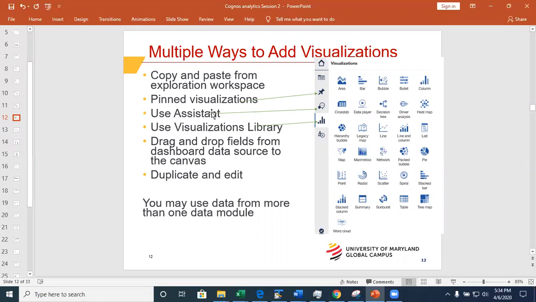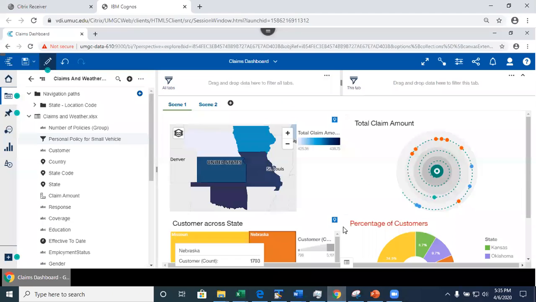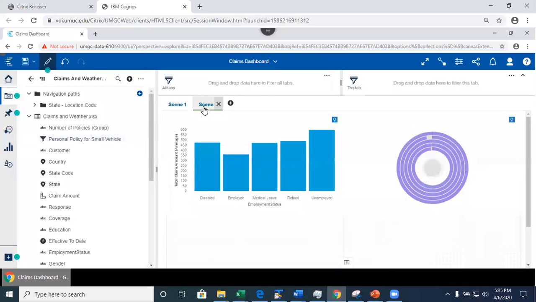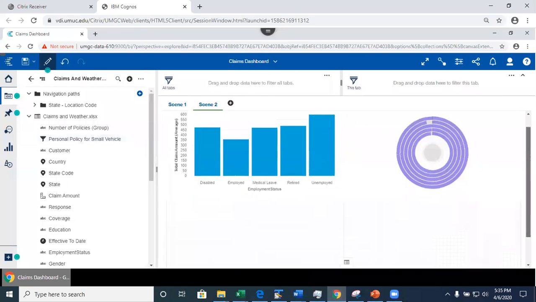Well, you have multiple ways to add visualizations, and I showed you could use Assistant. You can add a brand new visualization. You can drag and drop the field, etc. Right? And another thing that I did not show you, and I just saw this little icon here, which reminded me to show you the text. I'm going to go in here, widgets, right?